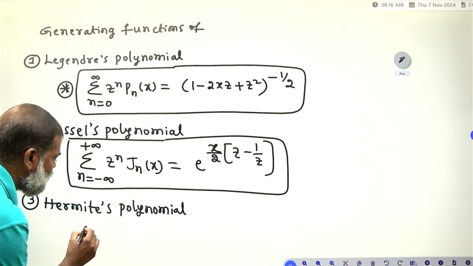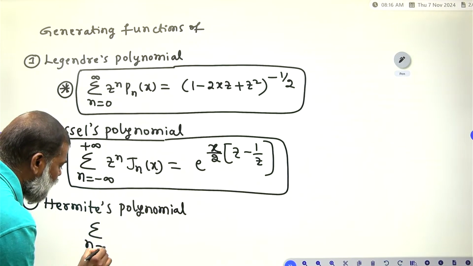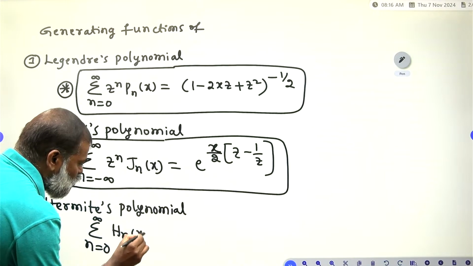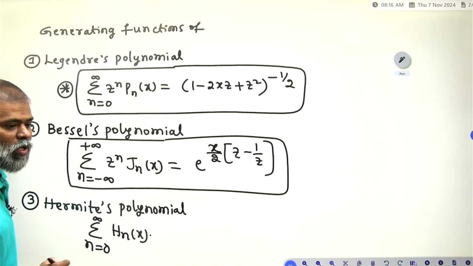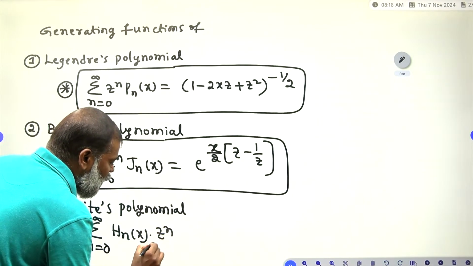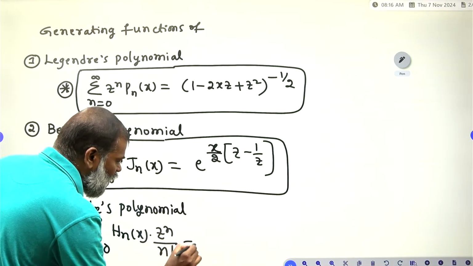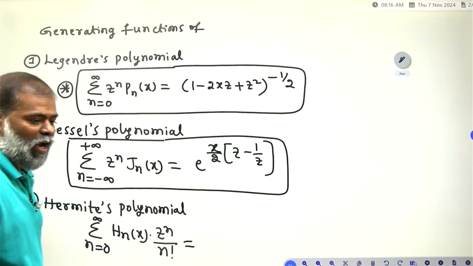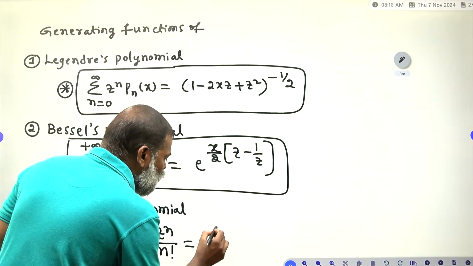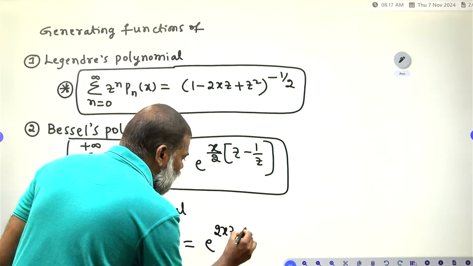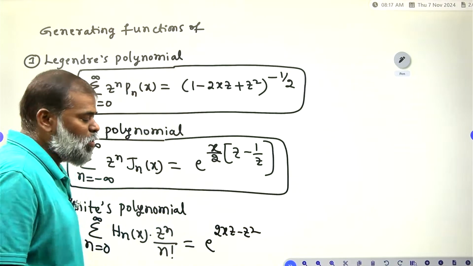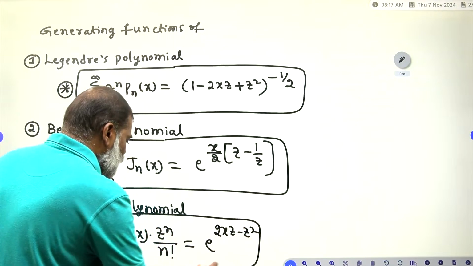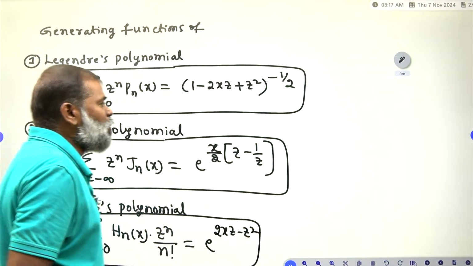Already in the first class itself I told you: summation n equals 0 to infinity Hn of x into z to the power n divided by n factorial is equal to e to the power of 2xz minus z square. This is the generating function of a Hermite polynomial.